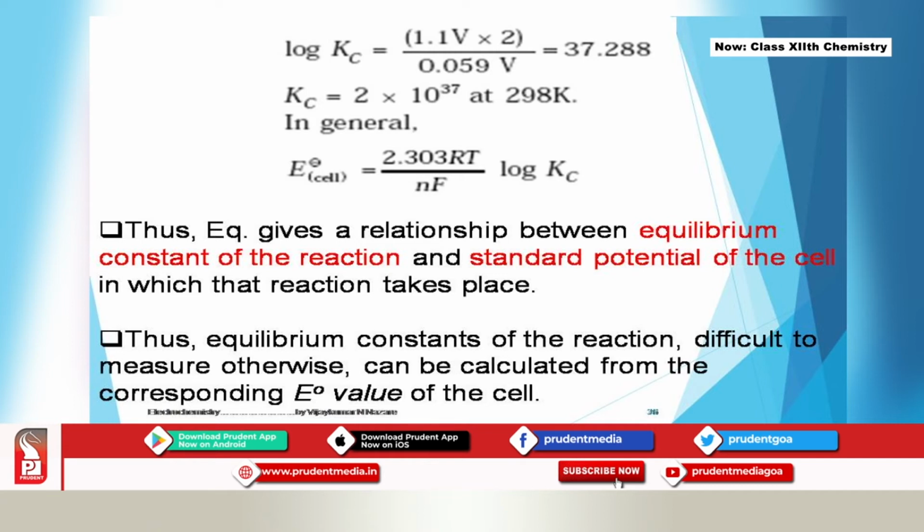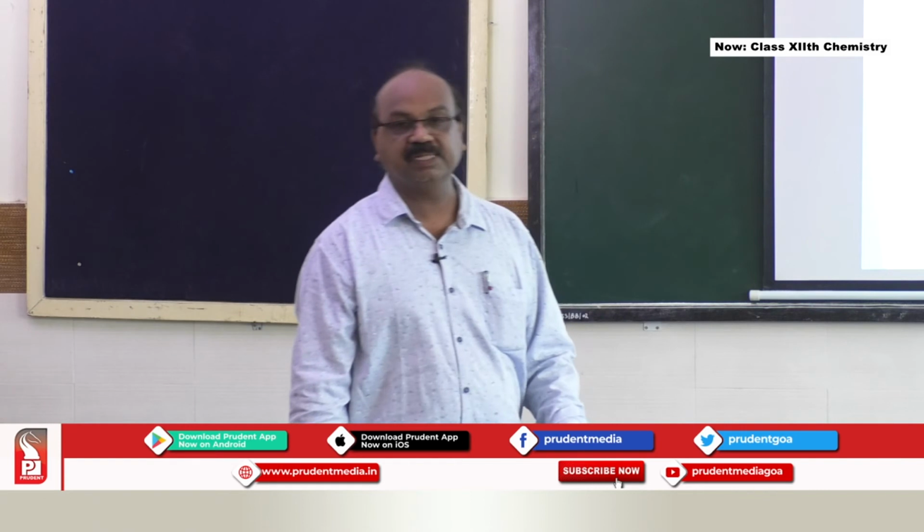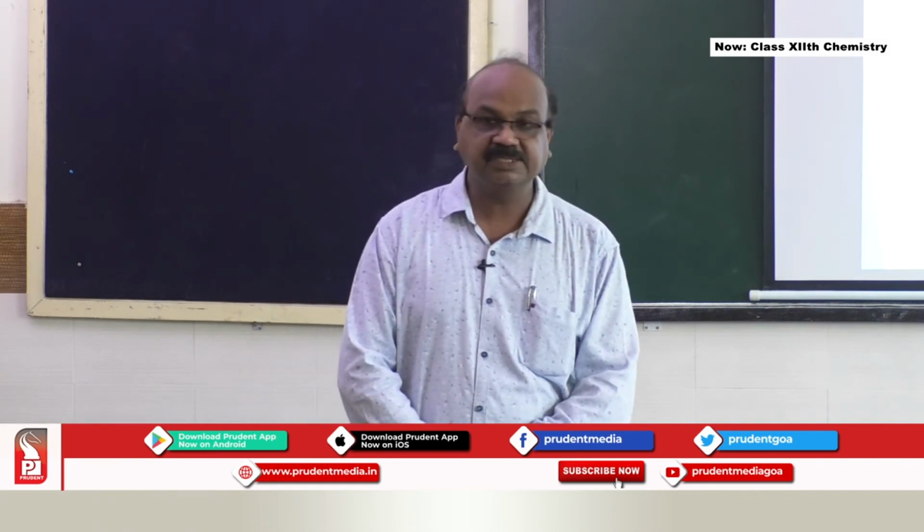So thus the equilibrium constant of the reaction, which is very difficult to find by any other method, we can find it by using this formula, making use of the EMF of the cell or E naught value of the cell. Then there is a relation between the electrochemical cell and the Gibbs free energy.